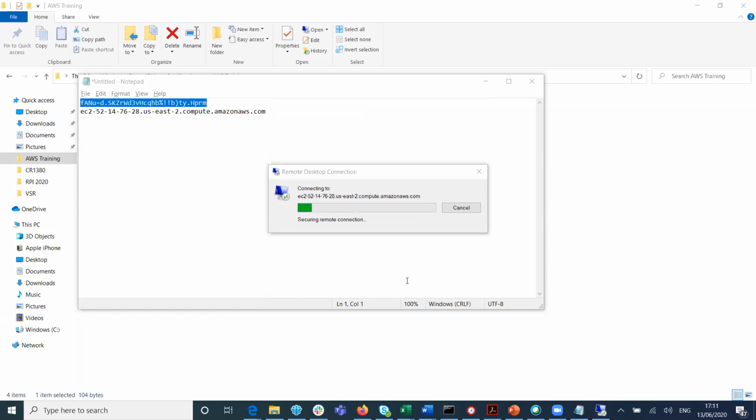Actually speaking, it should throw an error because we did not allow the RDP protocol inside. Let us see. Maybe by default, it would have taken it as something in the security group. But it is allowing us. Perfect. See, guys, you see a brand new Windows Server 2019 provisioned on your own, on the cloud, on the fly.